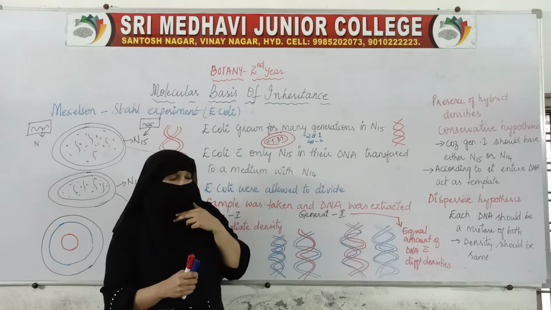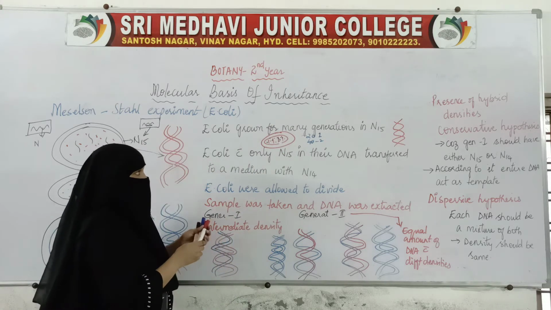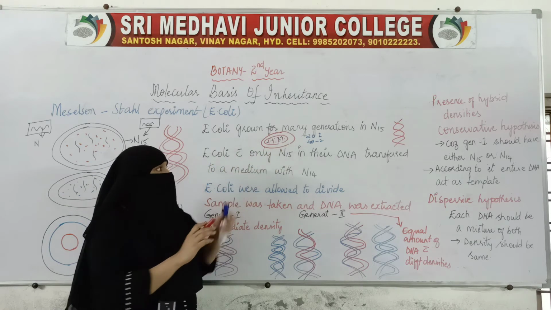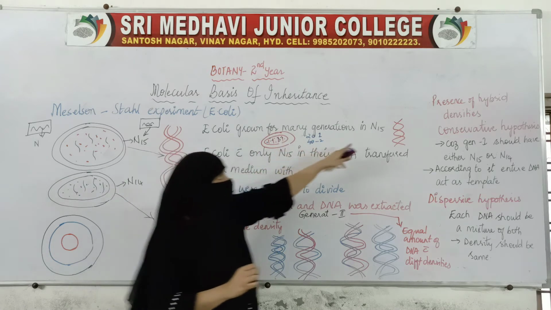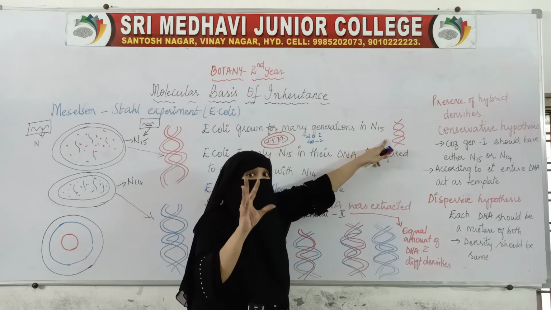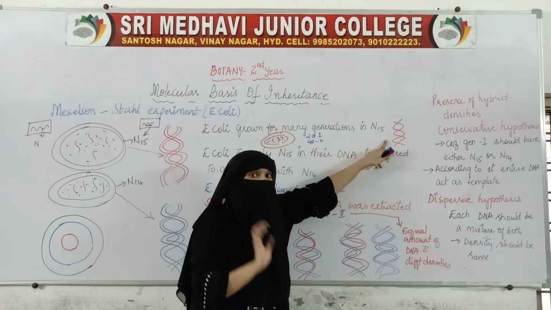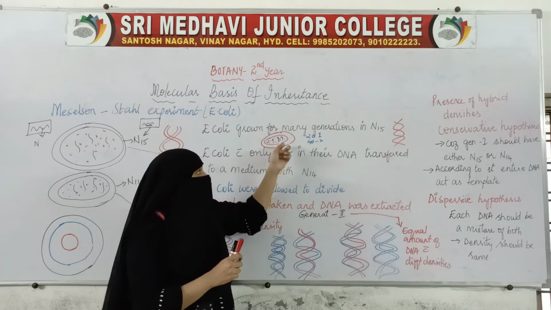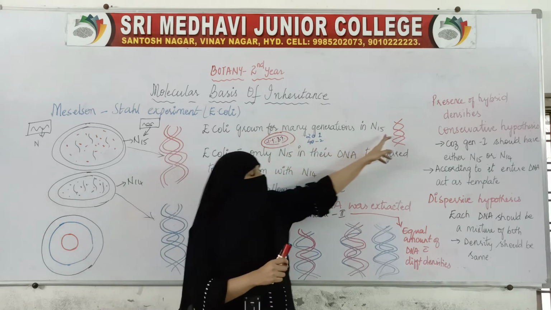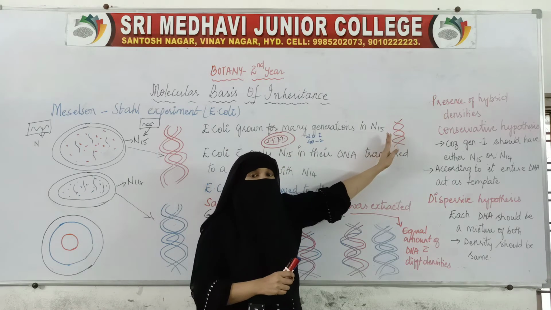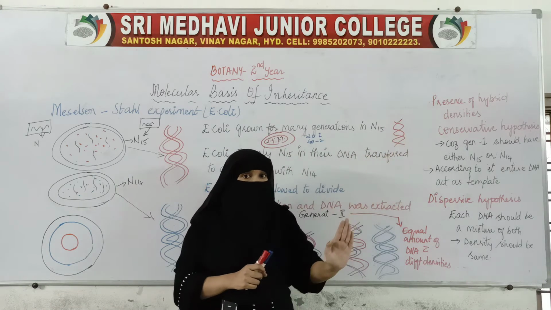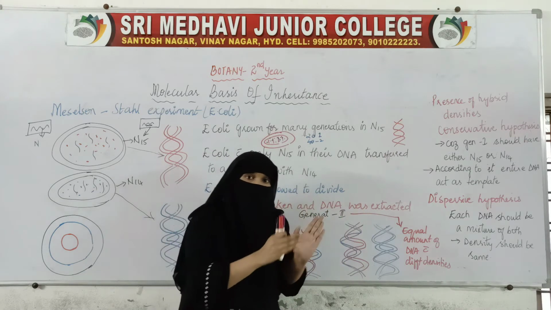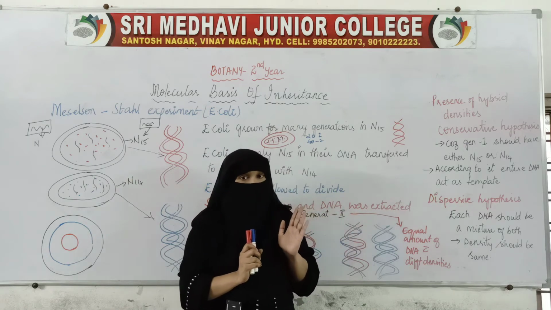N15 medium. Now when we grow this bacteria in the N15 medium, the DNA of the bacteria has N15 nitrogen. When we have grown the bacteria for many generations in N15 nitrogen, the DNA of the bacteria was having which nitrogen? N15 nitrogen, because the bacteria are grown in N15 nitrogen only. So that is why the DNA was also having N15 nitrogen.